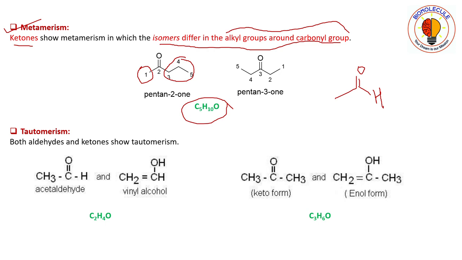Moving to pentan-3-one, the metamer of pentan-2-one, we can see that on both sides the alkyl groups are ethyl groups. So we can tell that pentan-3-one and pentan-2-one are metamers of each other.